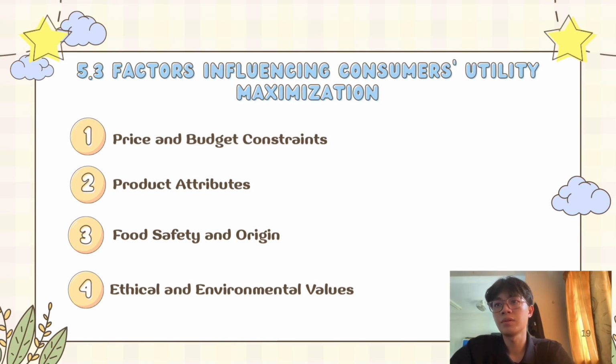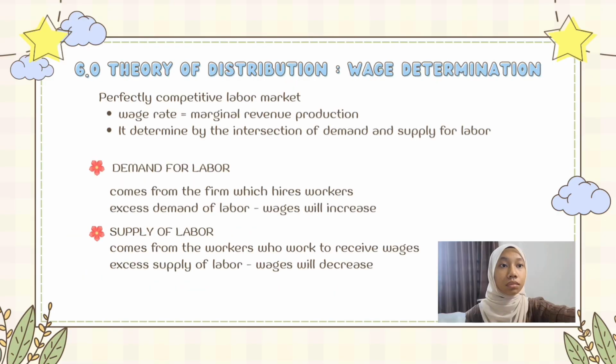And the fourth one, ethical and environmental values. For younger consumers, utility is maximized when their purchase aligns with their values. Factors like animal welfare or lower carbon footprints move the consumer to a higher satisfaction level, even if the physical product like an egg is identical to a cheaper alternative.